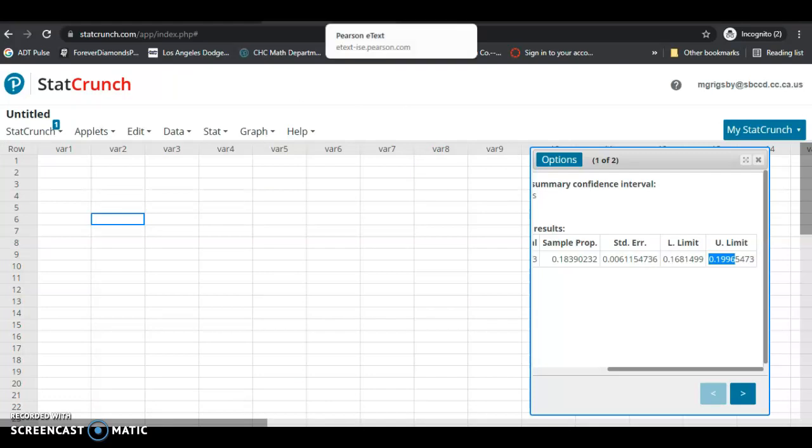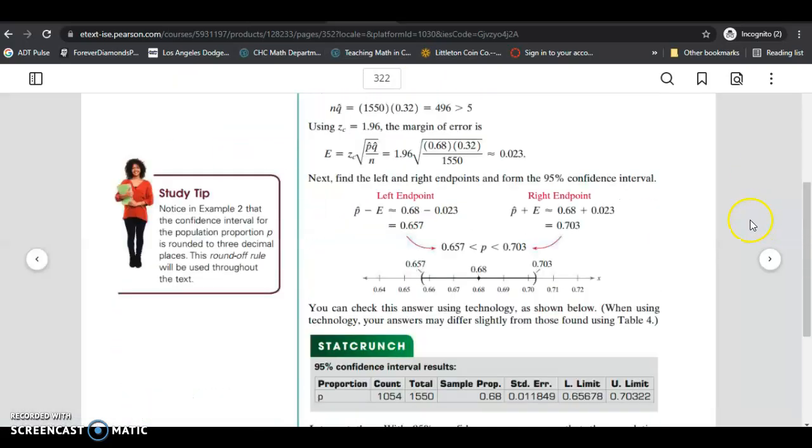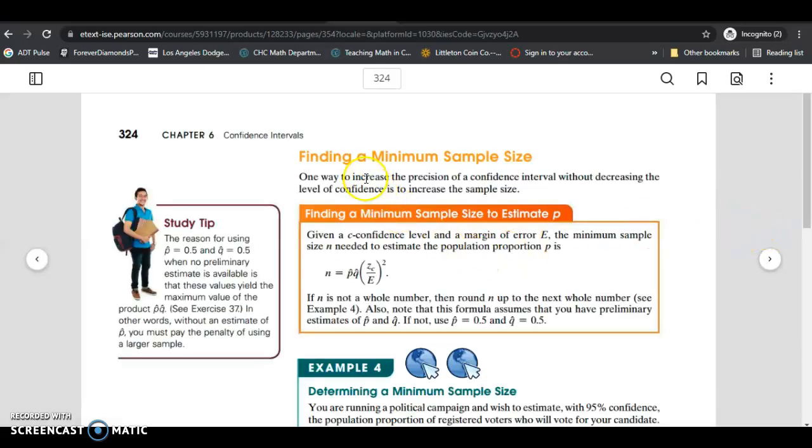That's the last topic in this section, and it begins on page 324, which is once again finding a minimum sample size. So we're going to be using this formula here.